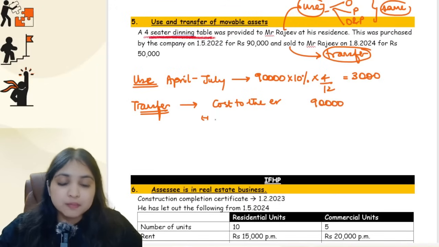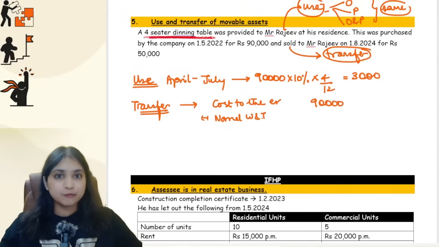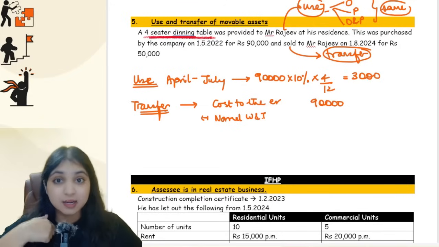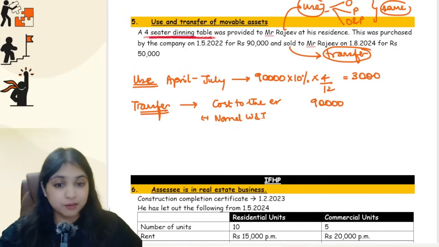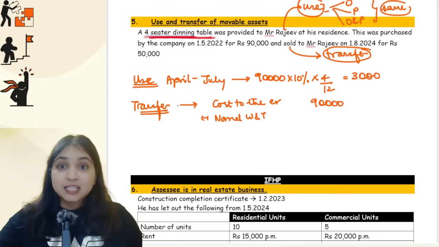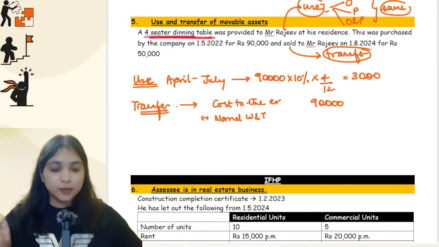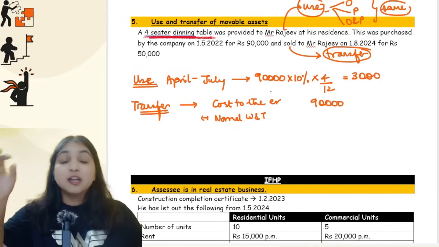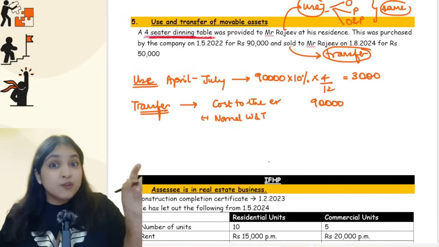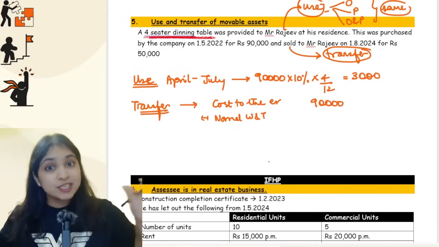Now from this you will subtract normal wear and tear. With respect to normal wear and tear, you have to be careful. You will get normal wear and tear only for those years for which the employer has used the asset for his business or profession. So whenever there is a transfer of a movable asset by the employer to the employee, you will start with the cost to the employer. From that you will subtract normal wear and tear, but only for those years for which the employer has used the asset for his business or profession.